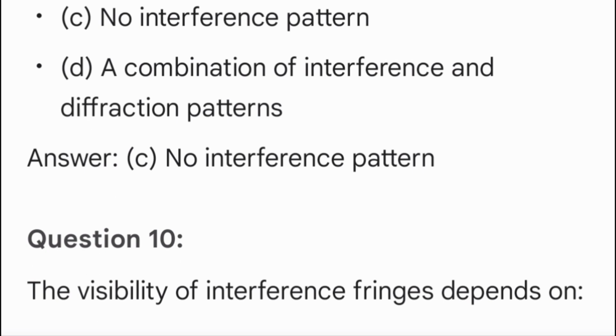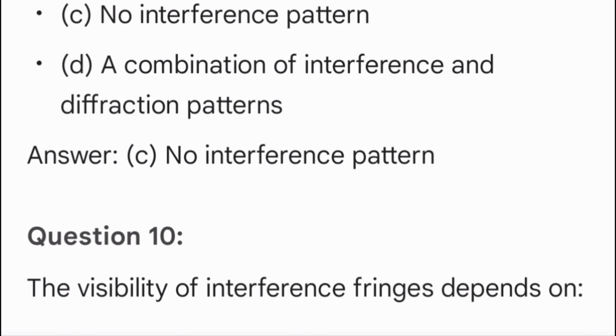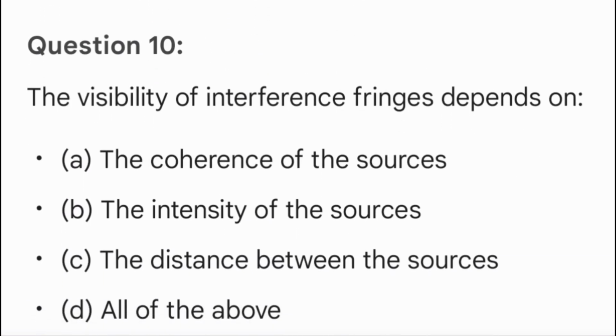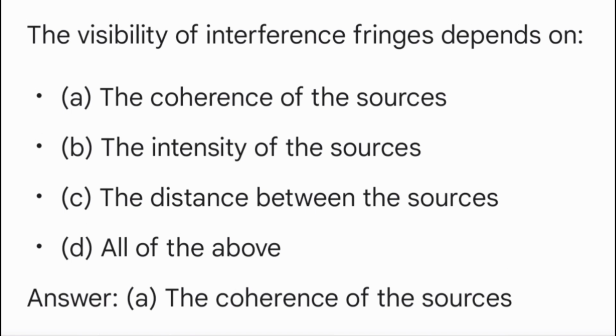Question 10. The visibility of interference fringes depends on A. The coherence of the sources. B. The intensity of the sources. C. The distance between the sources. D. All of the above. Answer A. The coherence of the sources.